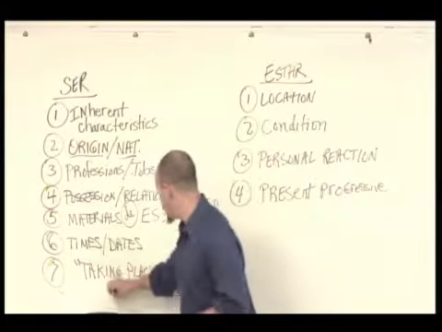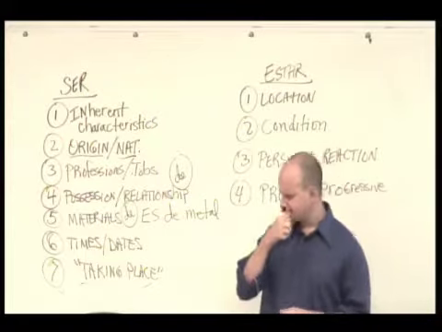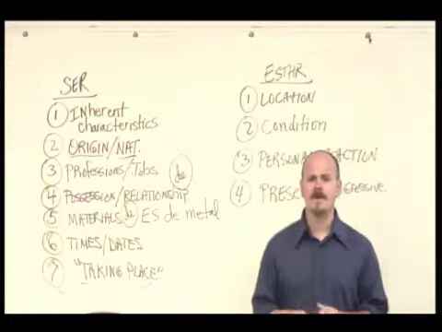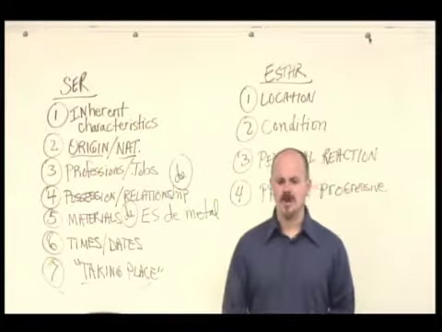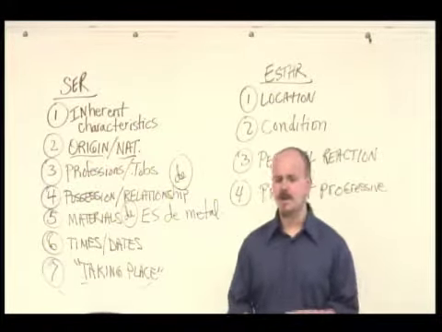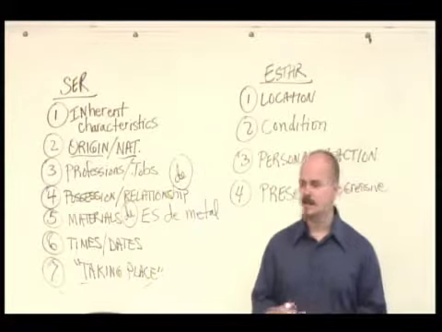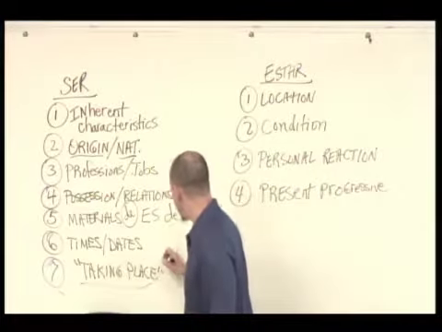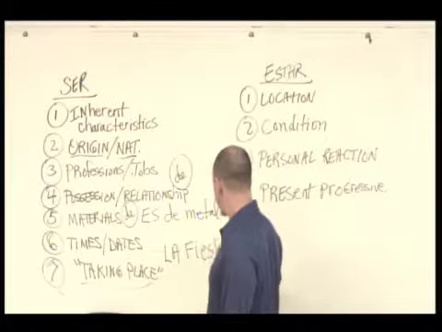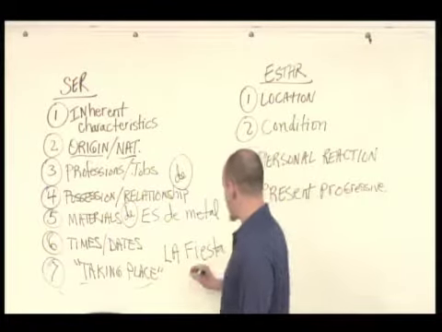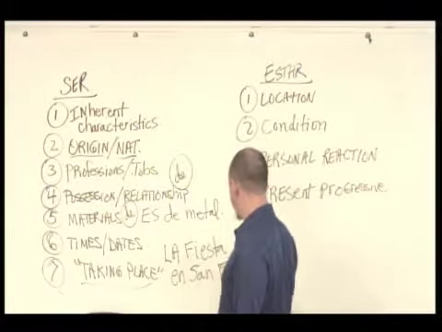And finally, this idea of something taking place, which is a new one for us. This is when we're talking about events. This could be a party, it could be a parade, it could be a demonstration, it could be a speech. The idea of an event taking place, we're going to use ser. So, for example, la fiesta es en San Francisco.